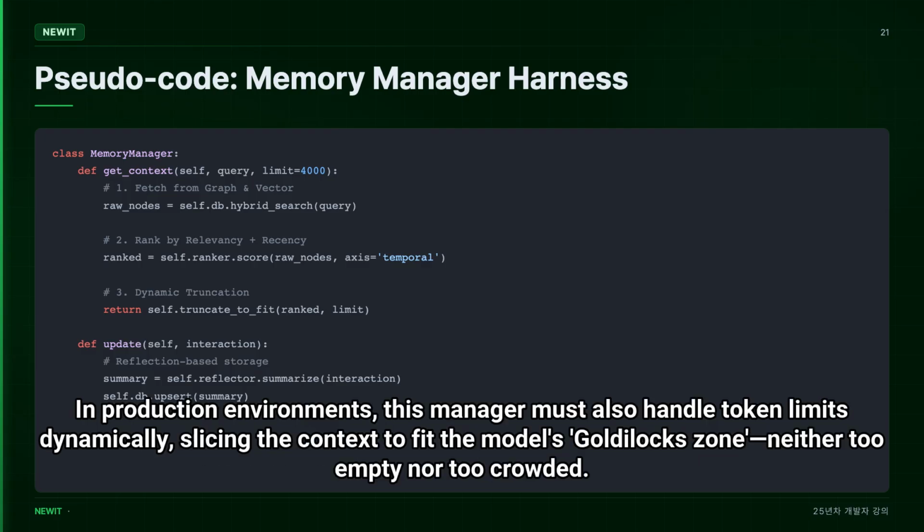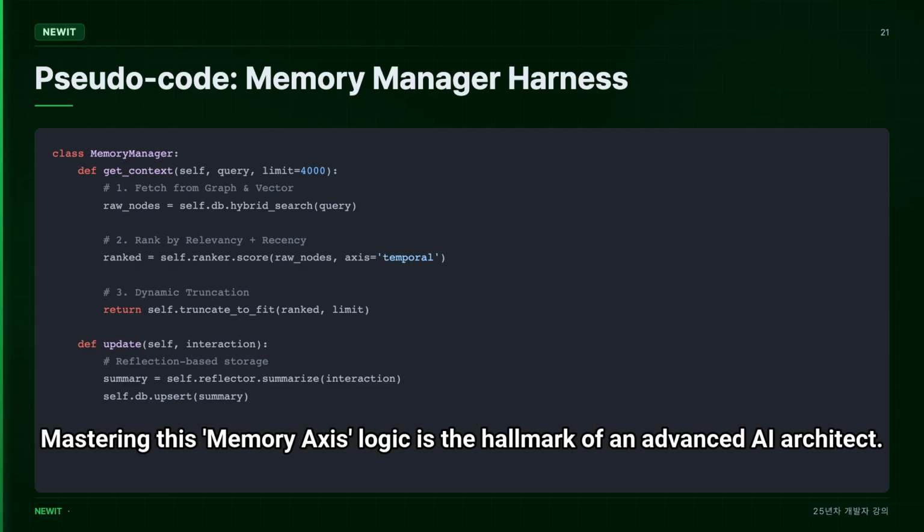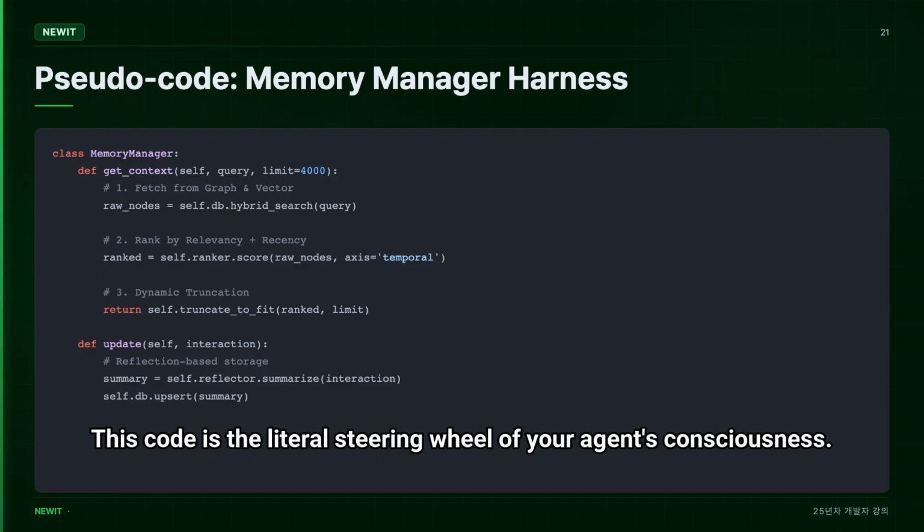happened yesterday. In production environments, this manager must also handle token limits dynamically, slicing the context to fit the model's Goldilocks zone, neither too empty nor too crowded. Mastering this memory access logic is the hallmark of an advanced AI architect. This code is the literal steering wheel of your agent's consciousness.